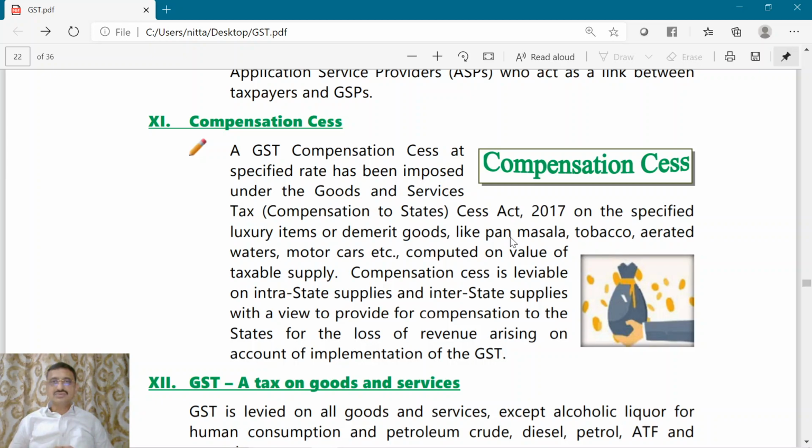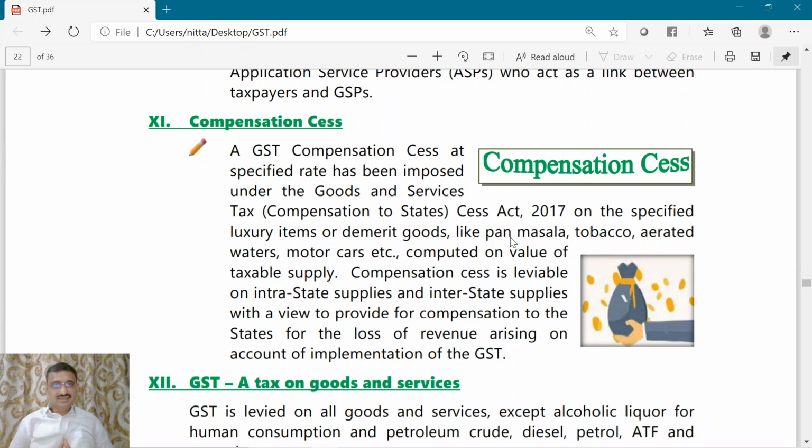Now, so on what amount will this cess be levied? This cess will be levied on some luxury items as well as sin goods or demerit goods. Means those which are harmful to the health of the people, like these pan masalas, tobacco products like cigarettes, etc. Now, this cess will be levied on these luxury items or these sin goods or demerit goods.